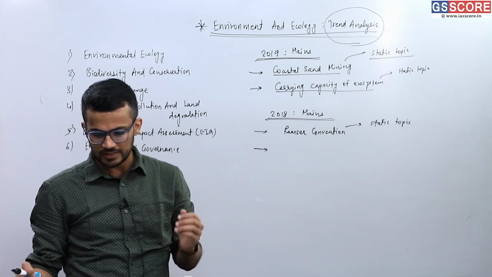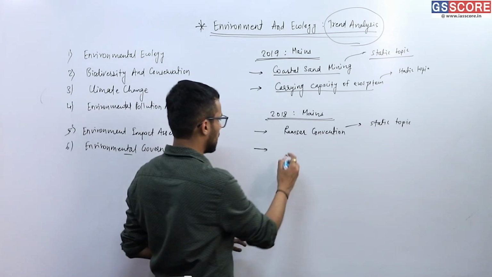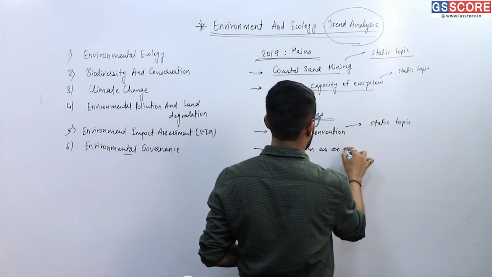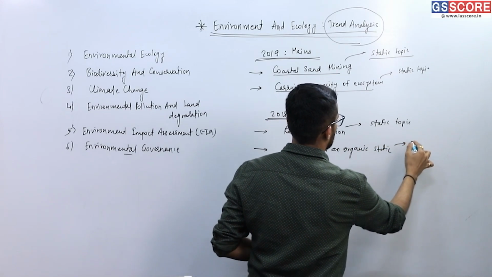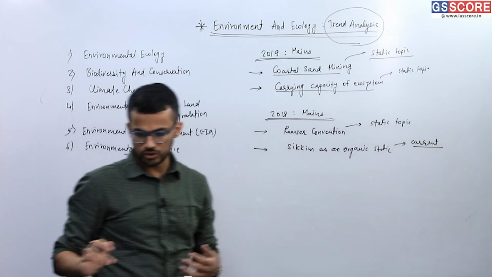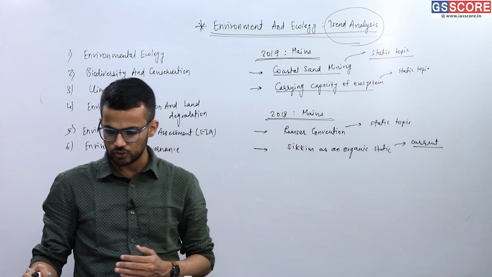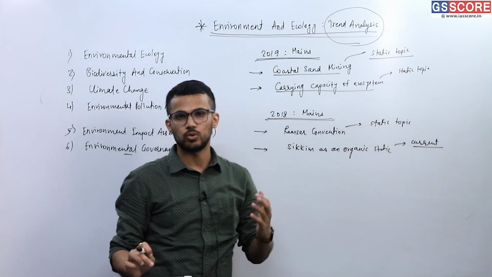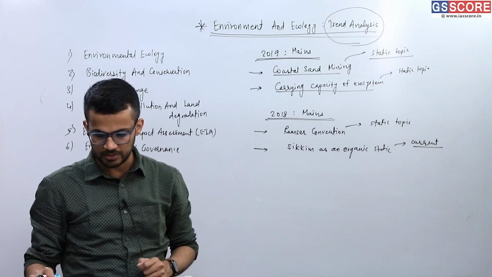The next question was, Sikkim is the first organic state in India. So Sikkim as an organic state is a current topic, right? But the question was, what are the ecological and economic benefits of the organic state, right? That means they have linked the current topic with the static portion of the syllabus. That is the question from 2018's mains examination.